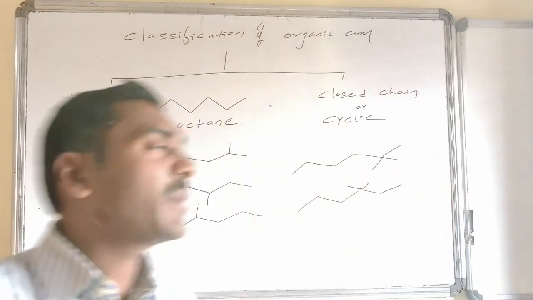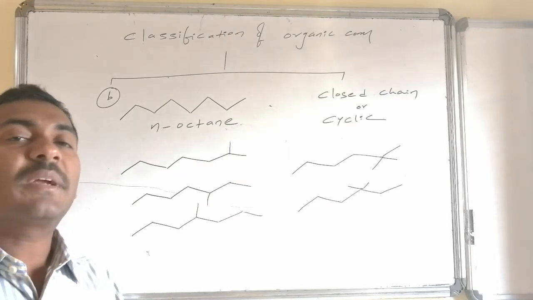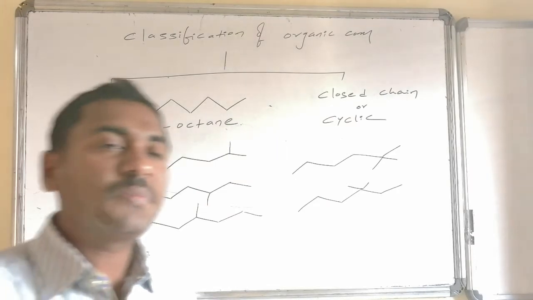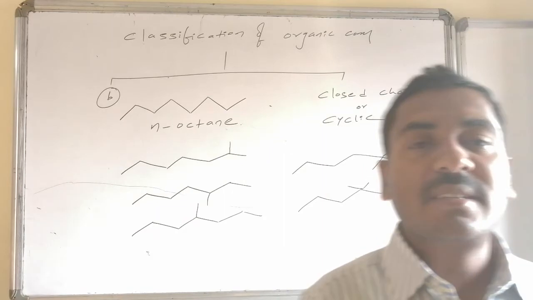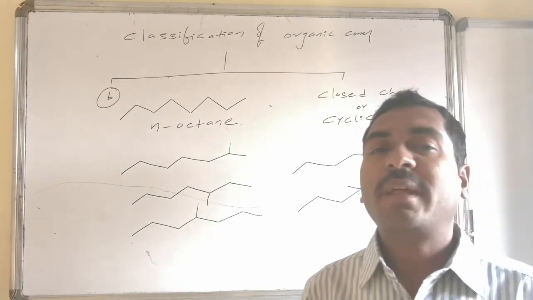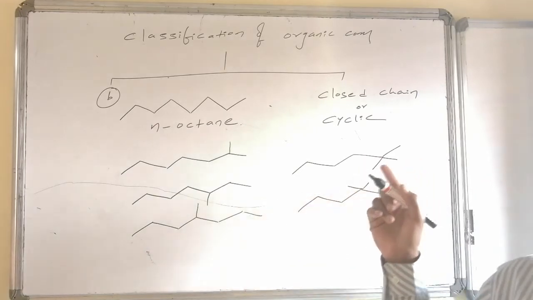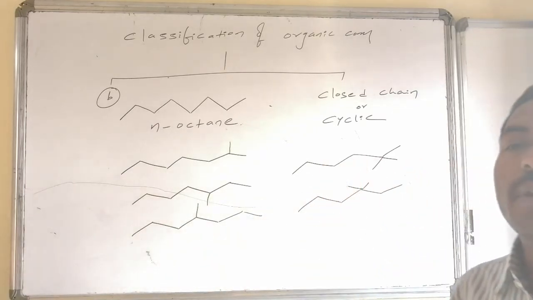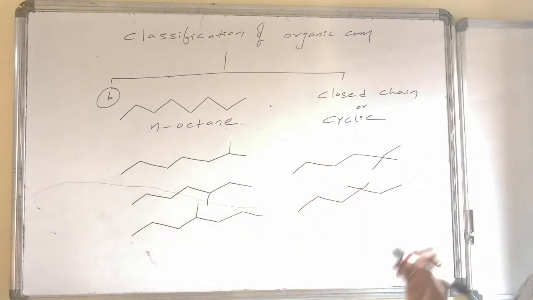These all are having branches. Similarly, it can be adjusted in the form of 6 plus 2. That is nothing but what? 6 in straight chain followed by 2 carbons as branches. Like this, at the last but 1 carbon atom, branches are there. That is 6 plus 2 at this position, 6 plus 2 at the other position.